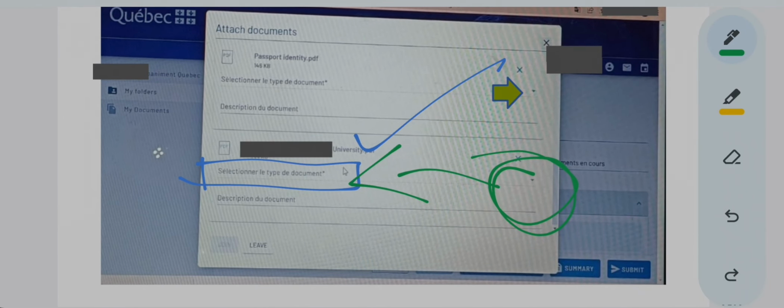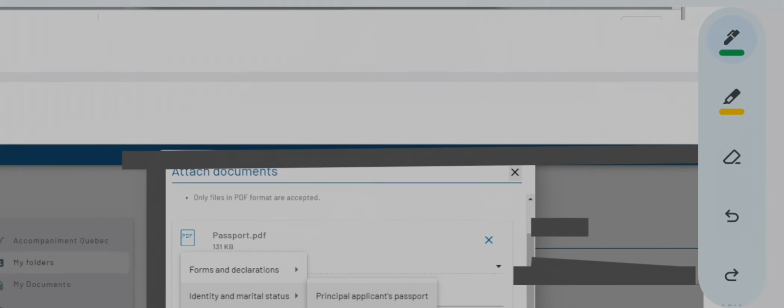Now comes how many documents and which documents you have to upload. You already know what documents you have to upload by the time you have reached this point. But if you don't know, please consult someone who can guide you with the same. Fine.